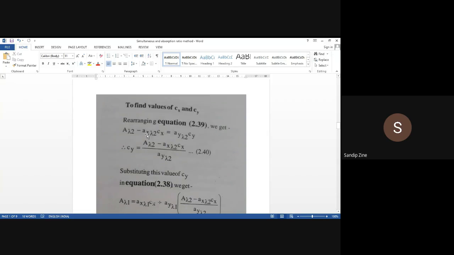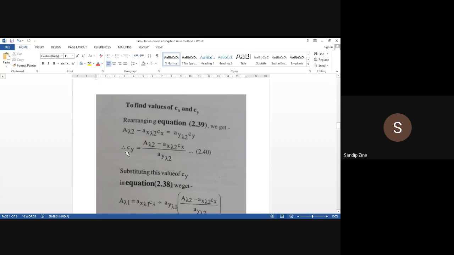This point as it is we have written, and divide by absorptivity value of Y at lambda 2. So this is the concentration of Cy, isn't it? So these two values are divided by the remaining part, Ay lambda 2. So this will be our equation 2.40.